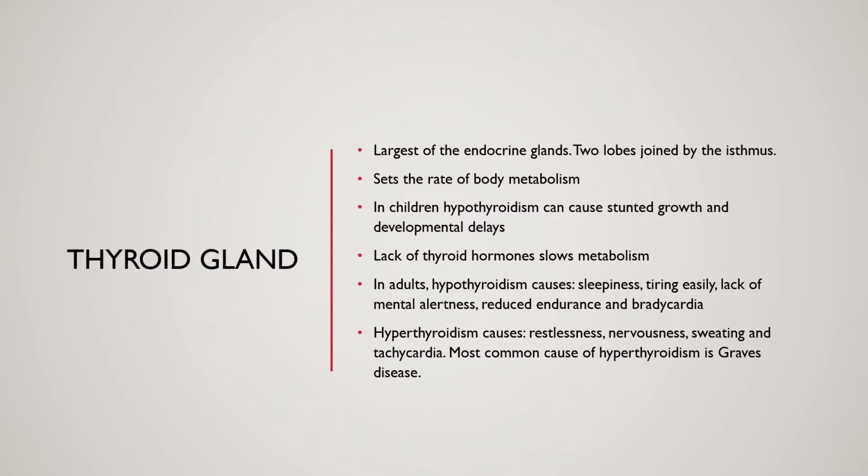Okay, on the flip side of that, in a person with hyperthyroidism, we'll see restlessness, nervousness, sweating, and tachycardia, which is a faster heart rate. And the most common cause of hyperthyroidism is Graves' disease. This is an autoimmune disorder where the body attacks the thyroid gland and causes an overproduction of thyroxine. It's most common in women under 40. A lot of indicators of Graves' disease are anxiousness, sweating. A real good tell-all is the puffy kind of exophthalmia or buggy eyes. That is a good indicator of Graves' disease as well.